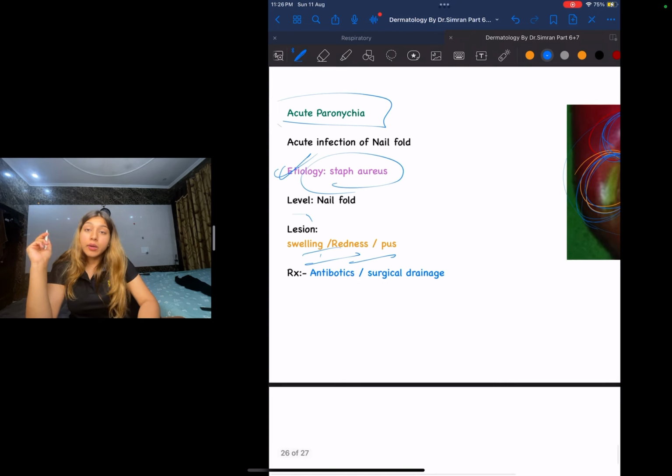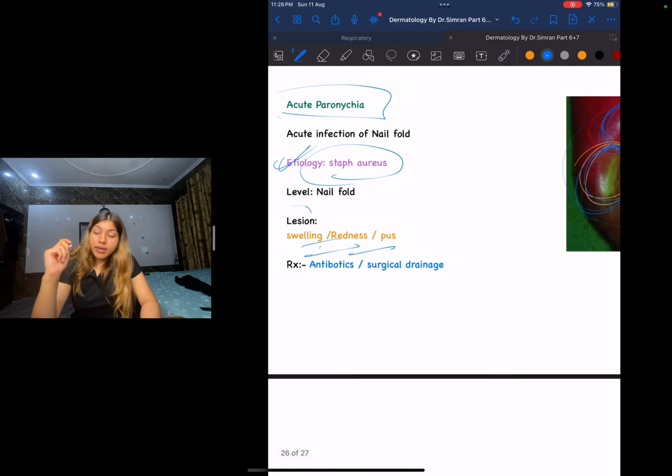And if they ask you what the treatment is, I can either give antibiotics or I can do a surgical drainage.